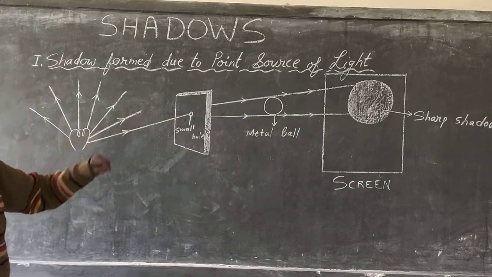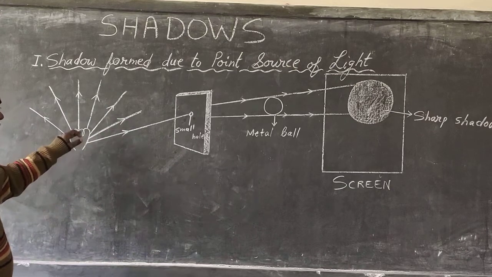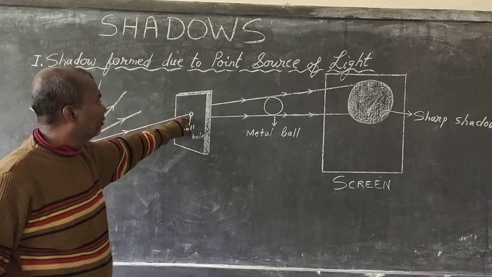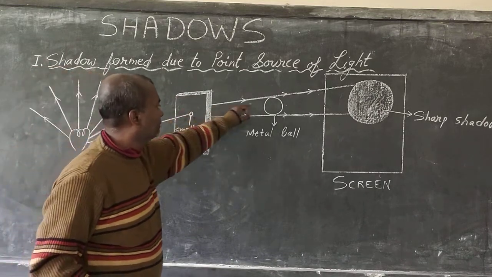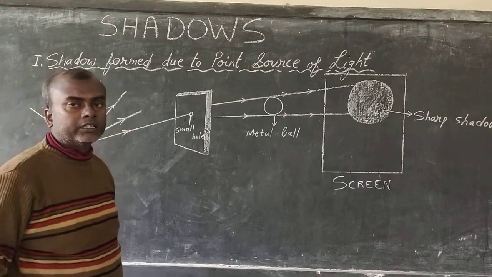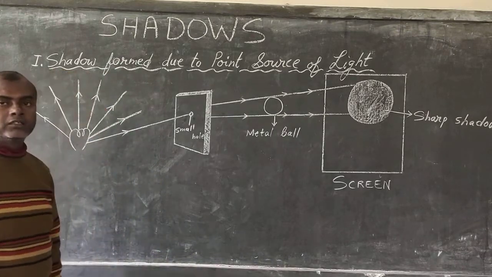And this is how you can create a point source of light. Place a bulb, and on the other side of the bulb, place a cardboard piece where a small hole is there. And when light comes out from the other end, from that hole, from that small point, then that light is called point source of light.